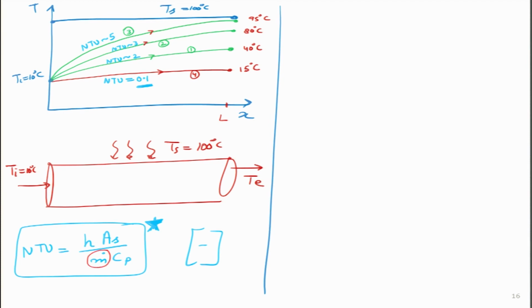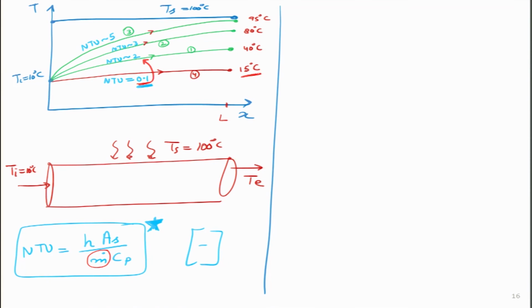So, as a responsible engineer, then we can go and say, okay, let me reduce the m dot value, maybe 10 times. So, from 0.1, maybe I will go to an NTU value of 1 or 2. So, what am I doing physically?